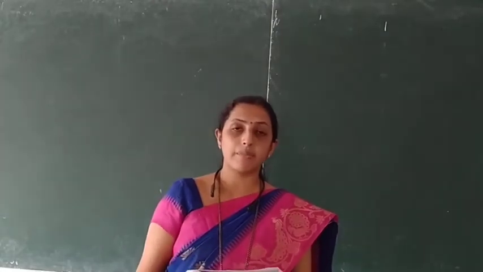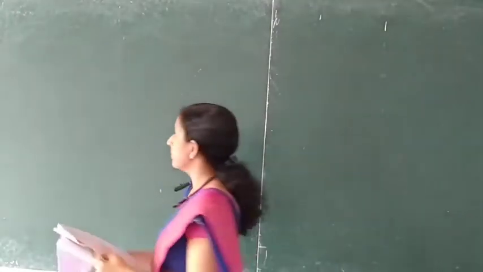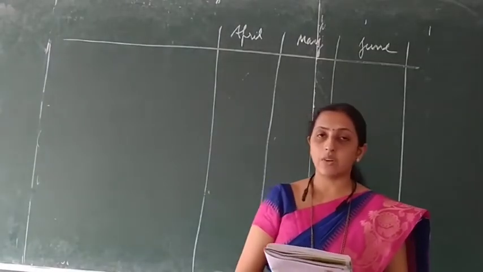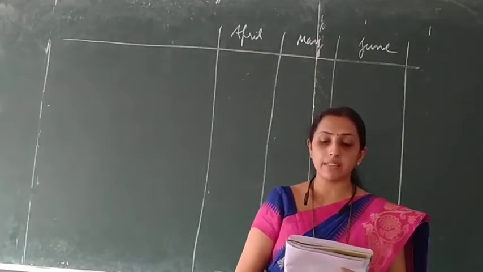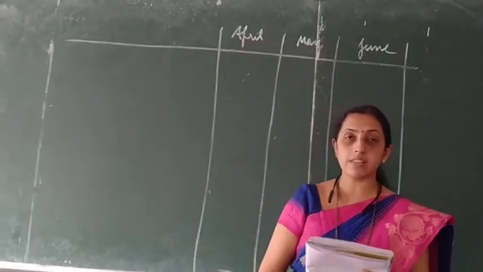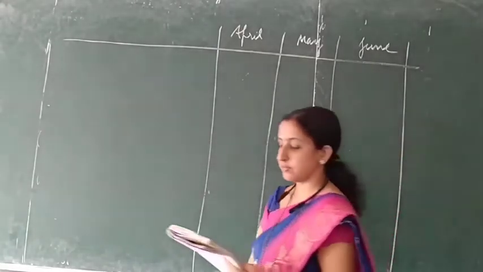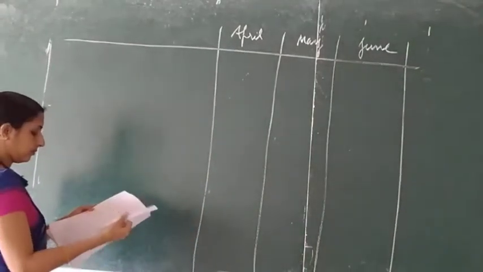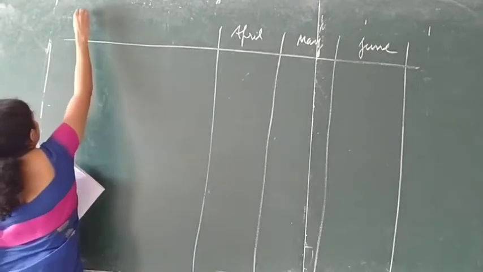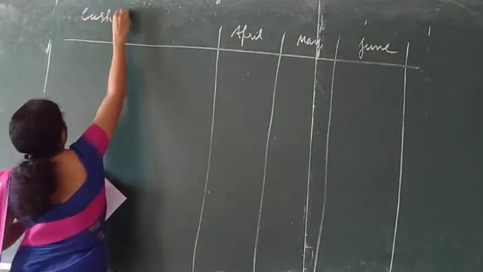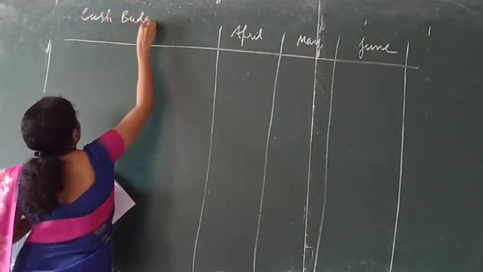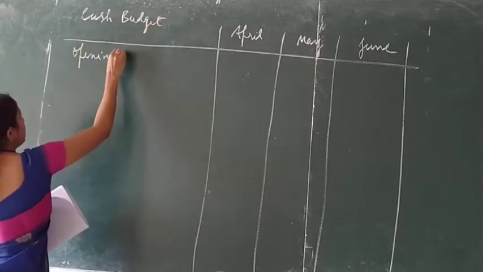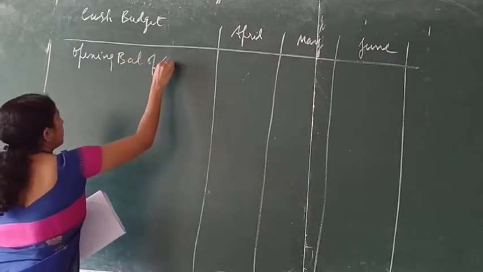Now let us prepare the cash budget for 3 months, April, May and June. Starting with opening balance of cash.